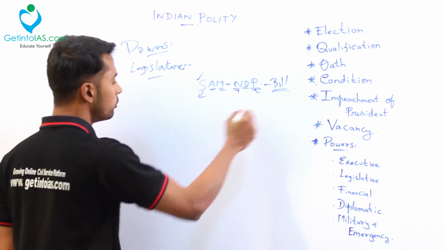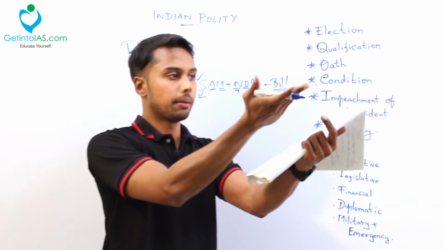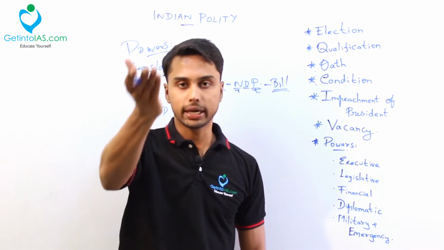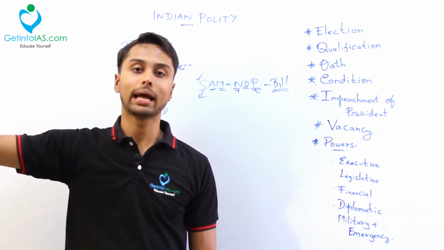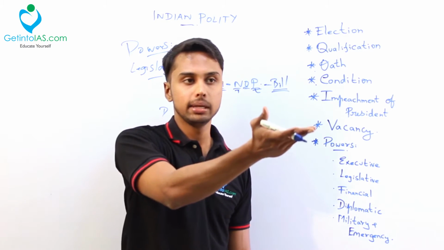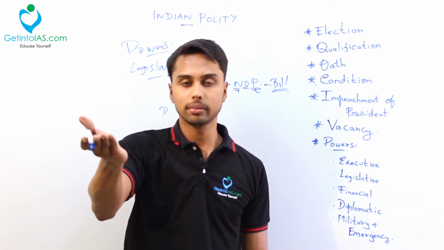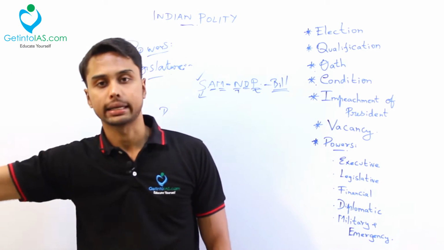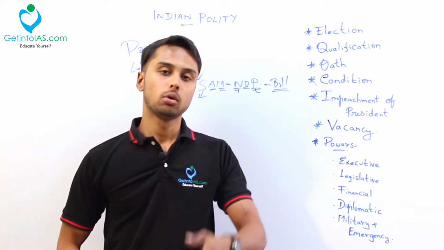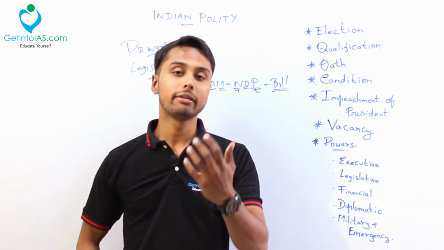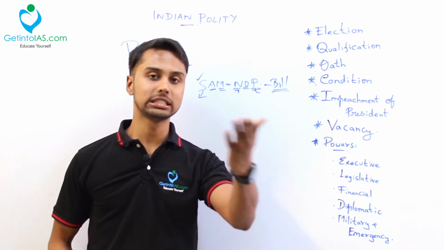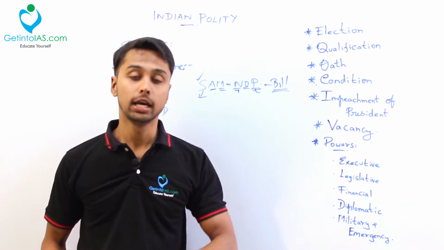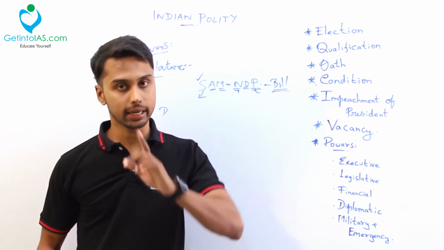What is this bill? We all know a bill. First it will be presented in Lok Sabha, it will go to Rajya Sabha, then it will get the President's signature. Then your bill will become an act. Or if Rajya Sabha is creating the bill, then Rajya Sabha, next Lok Sabha, next President, then it will become an act. That is the procedure, no? So what power does the President have with respect to the bill? Okay, a bill after being passed by Lok Sabha and Rajya Sabha is presented to the President, and your President has three options. One, he can accept the bill.